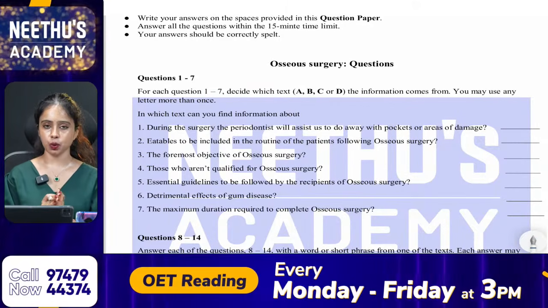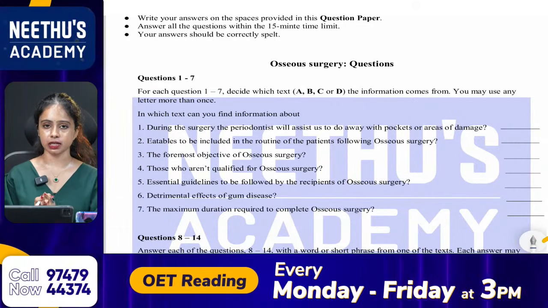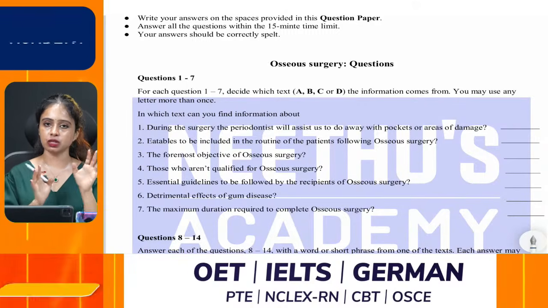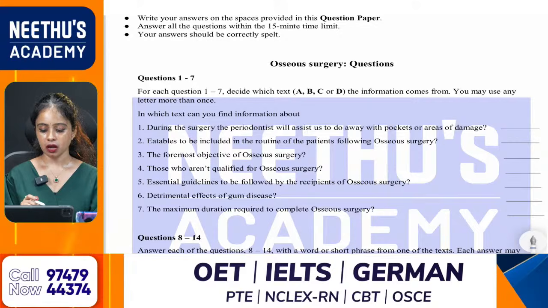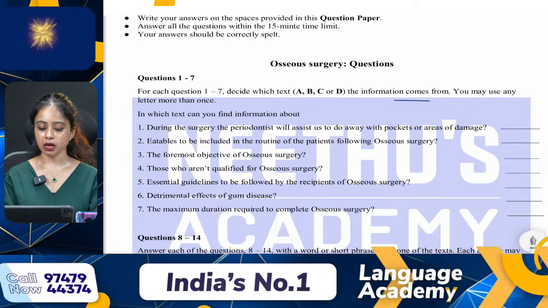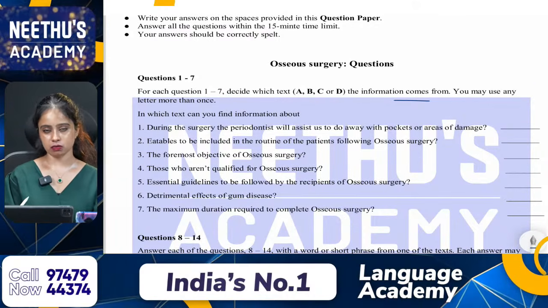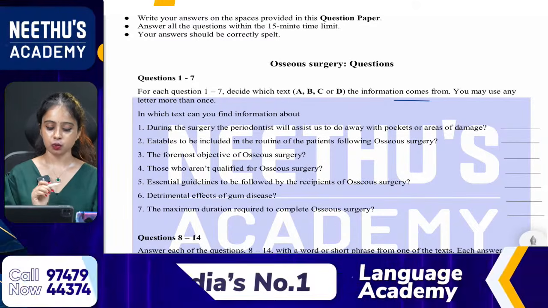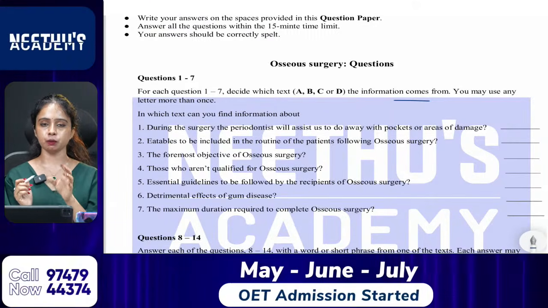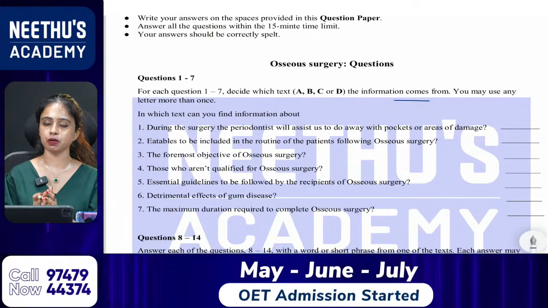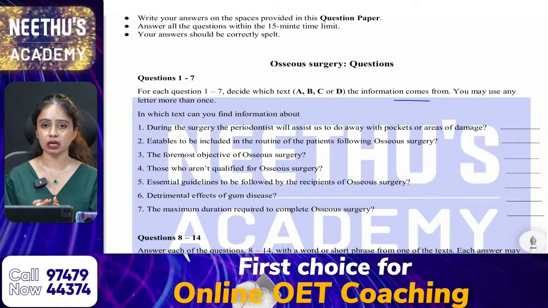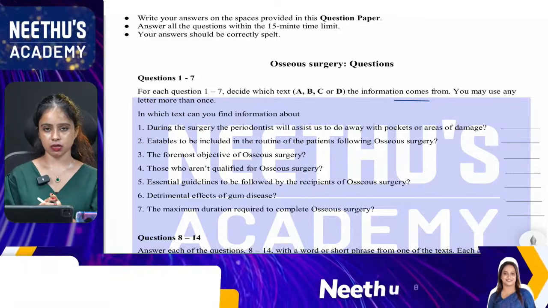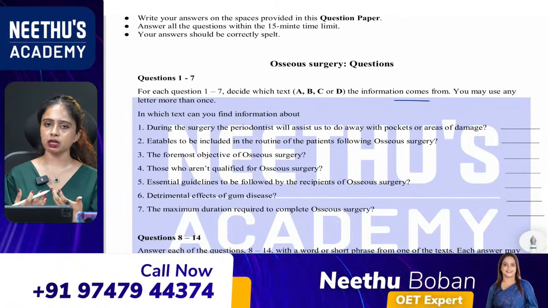For each question 1 to 7, decide which text the information comes from. So we are matching with each and every text to find out the correct answer. A, B, C or D. You may use any letter more than once. No problem. Okay. So what is the first question? When you read the question, it is important to mark keywords from the question also. And you can mark a maximum of 3 keywords from each and every question. So why are we marking keywords from the question?